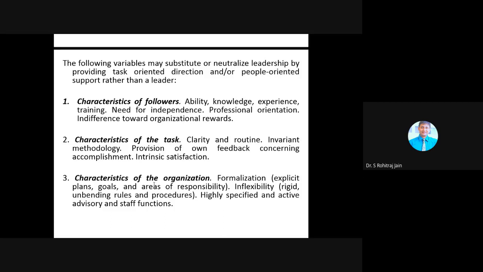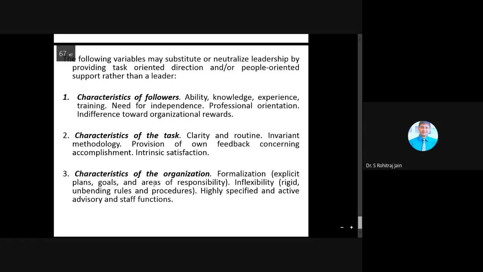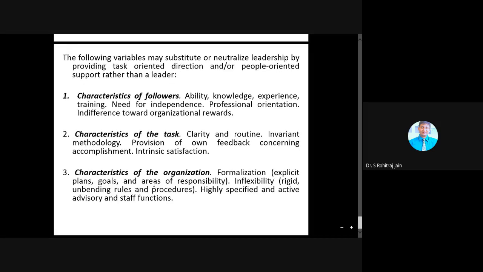Okay. Then we have characteristics of the organization. Formalization, that is explicit plans, goals, and areas of responsibility. Inflexibility, which is rigid, unbending rules and procedures. Highly specified and active advisory and staff functions. Organizational rewards not within the leader's control. Spatial distance between leader and followers. So these are some of the substitutes and neutralizers.